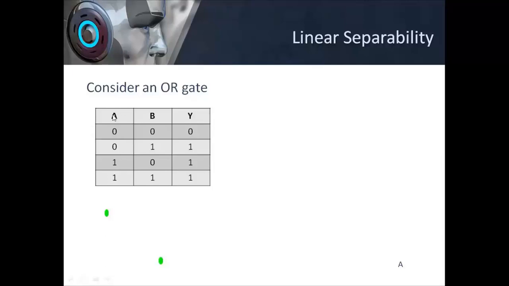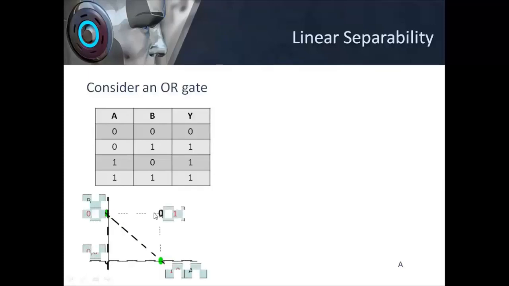If I plot these two inputs in a 2D plane, this is my axis for B, this is my axis for A. These are the 4 points where I'm going to get my 4 outputs. At the origin, both A and B are 0. Here my input A is 0 and B is 1.